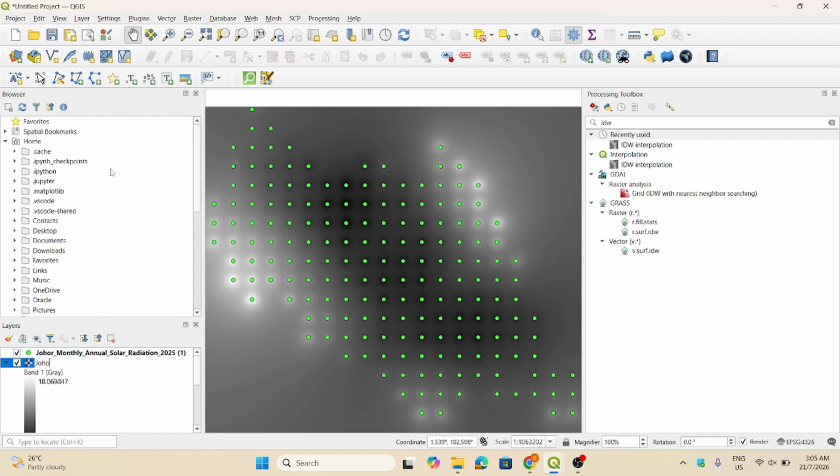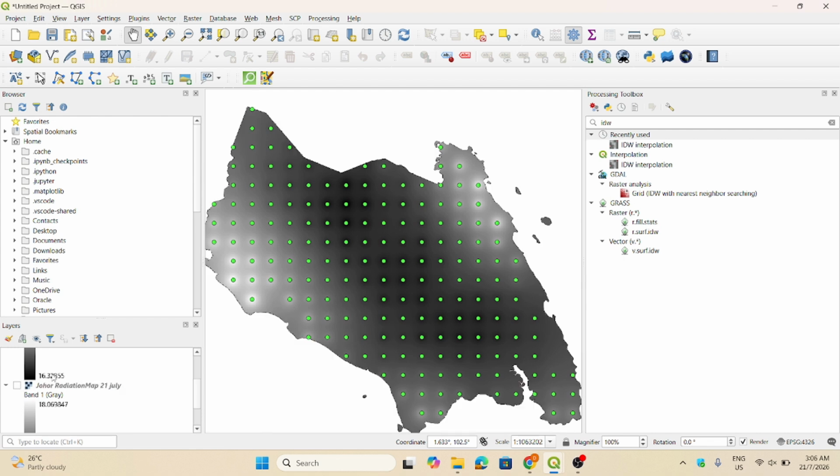Then we can untick the previous map. After you untick the previous map, you can see exactly the JOHOR radiation map as shown in this tutorial. You can change the colors, because this is black and white.